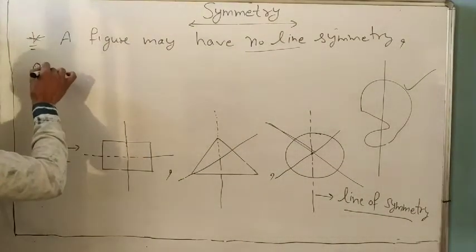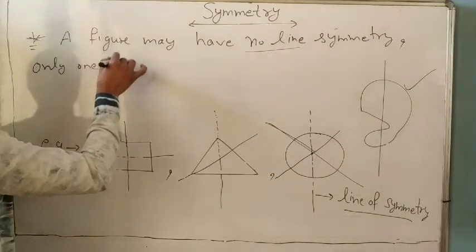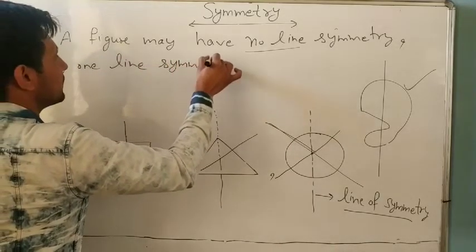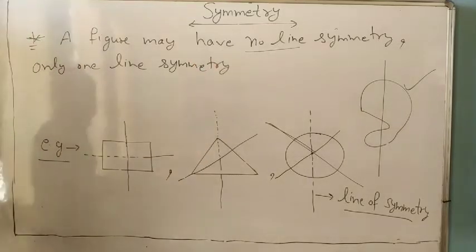Maybe only one line of symmetry. Only one line of symmetry. Maybe two lines of symmetry.